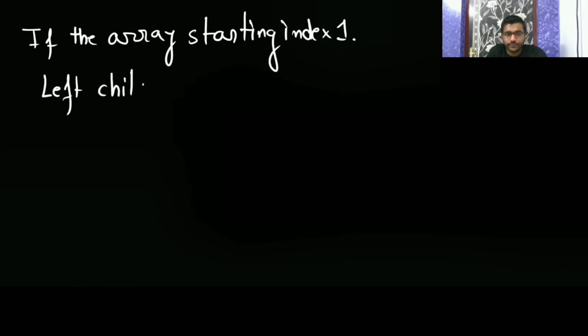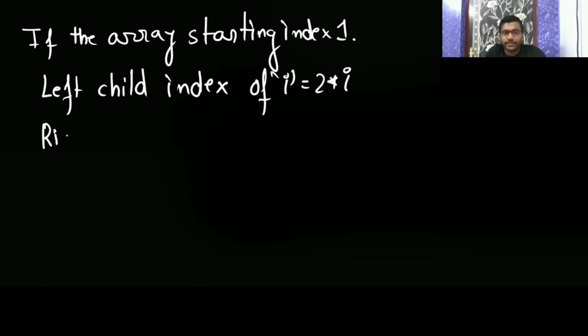If we are starting the array with index 1, then the left child index of I is going to be 2 into I. Right child index of I is going to be 2 into I plus 1.